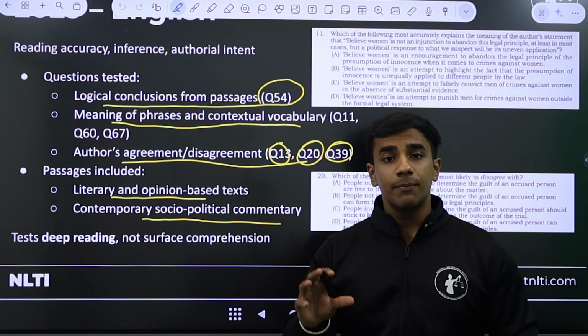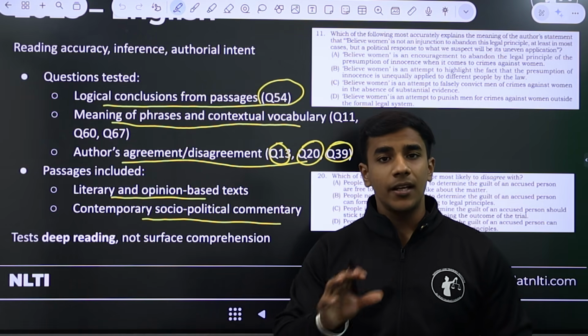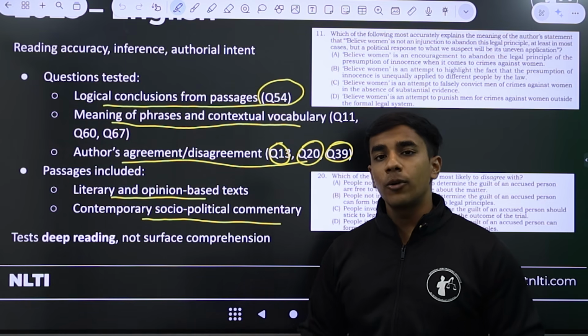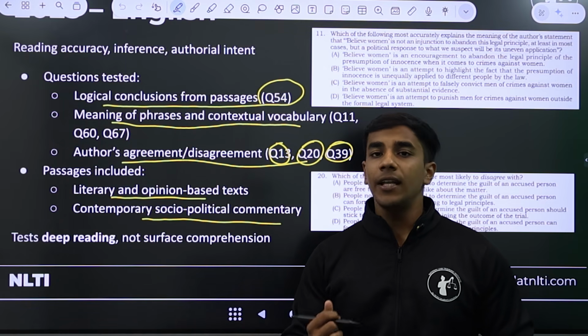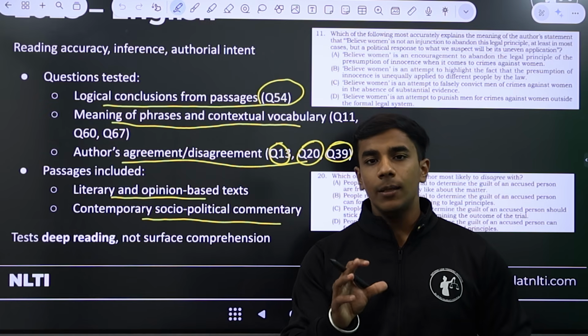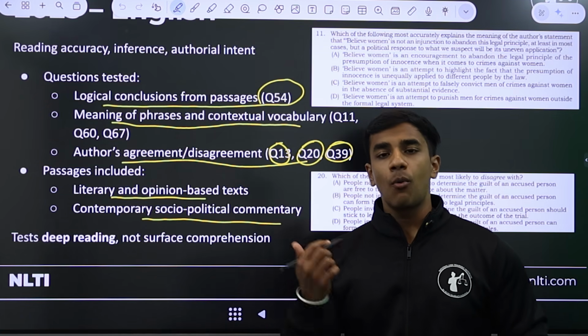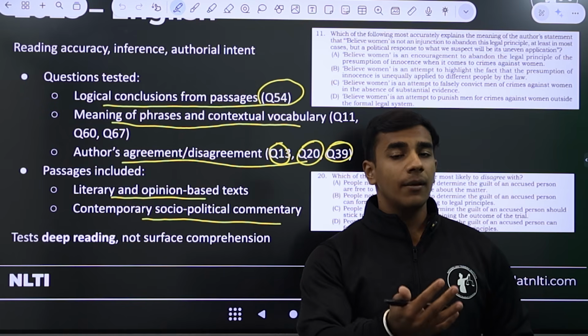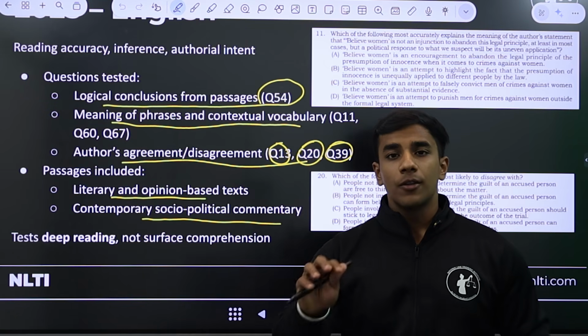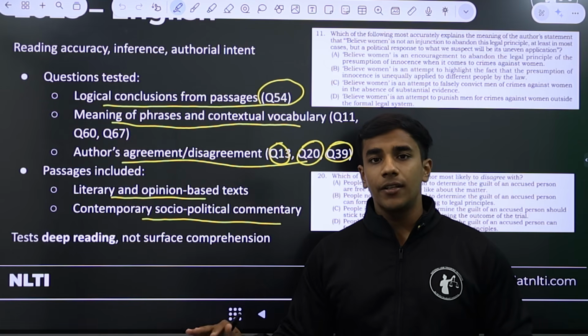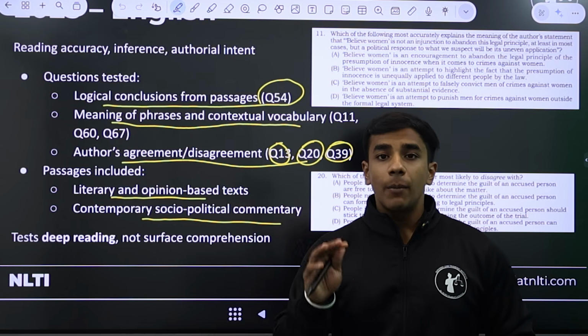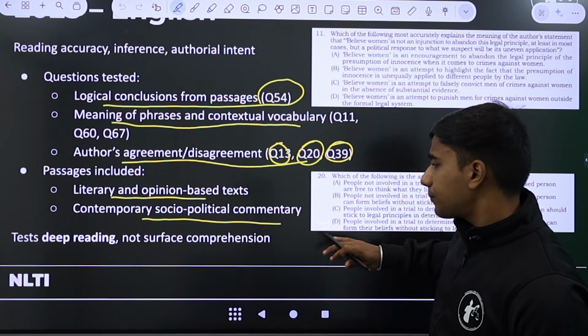This means that every passage has an interdisciplinary approach. I talked about this in a previous video also, how NLSAT is a very interdisciplinary paper. You will see passages which have a social implication, a political implication, a moral implication, and might have an economic implication also. So the passages are never isolated from the broader context, but they're always interdisciplinary.